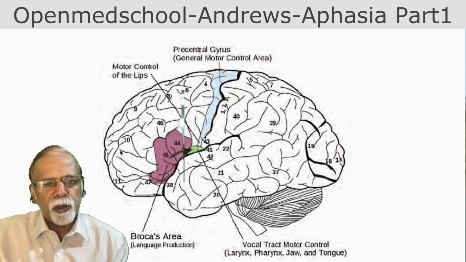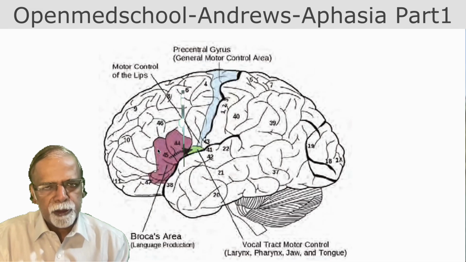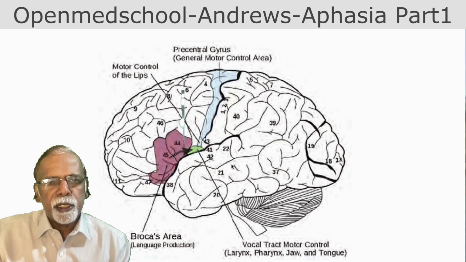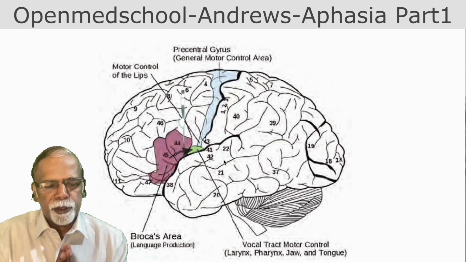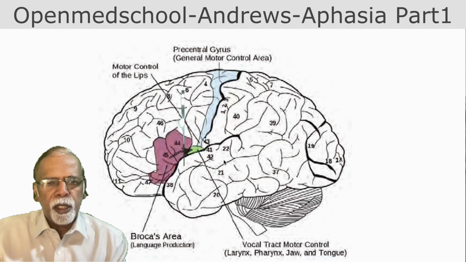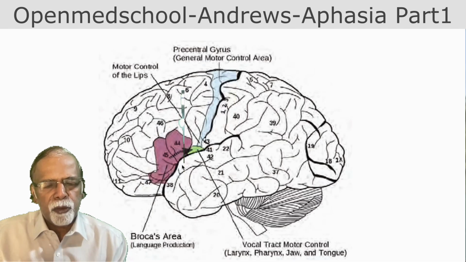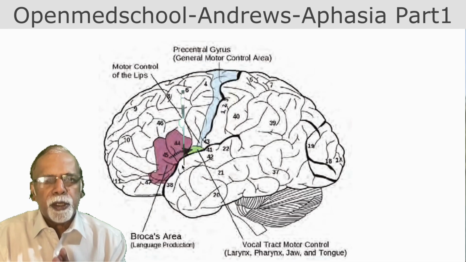What are the major features of Broca's aphasia? Broca's aphasia is the motor part, so the fluency will be lost. Non-fluent, agrammatic speech. But as Wernicke's area is normal, they will have good comprehension. Wernicke's aphasia is the other end of the spectrum, where comprehension is lost, whereas fluency, as Broca's area is normal, is preserved.